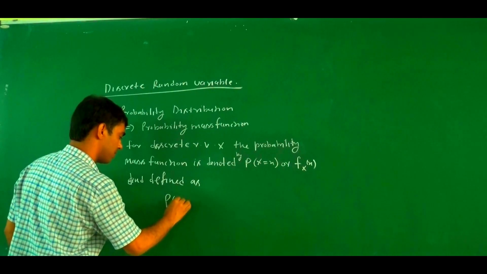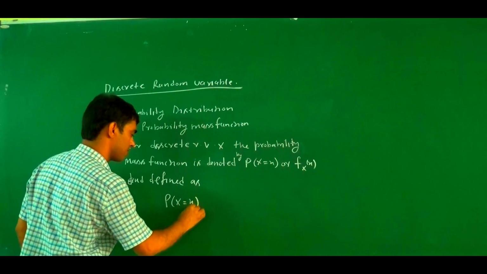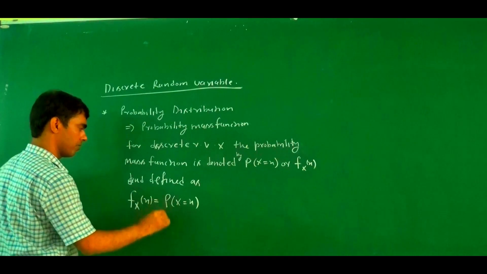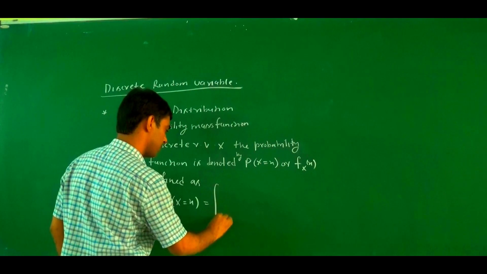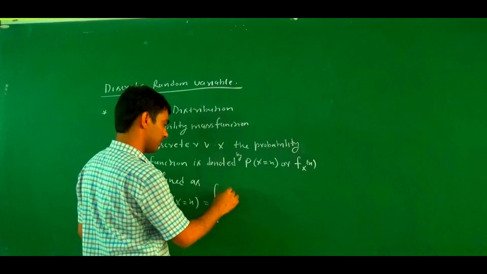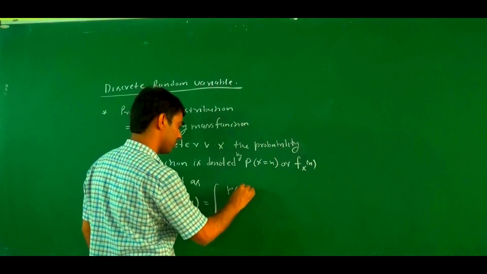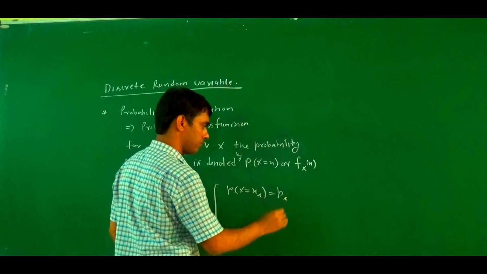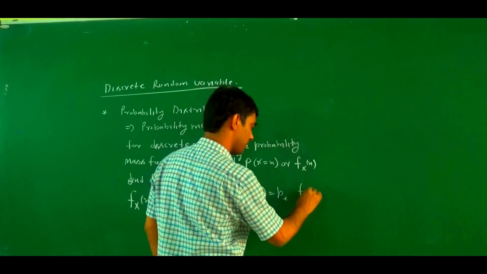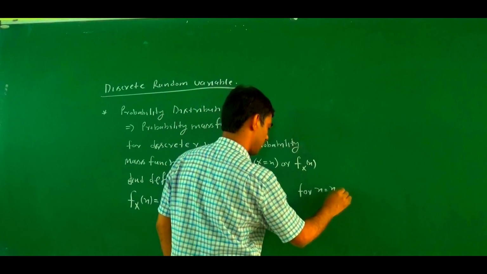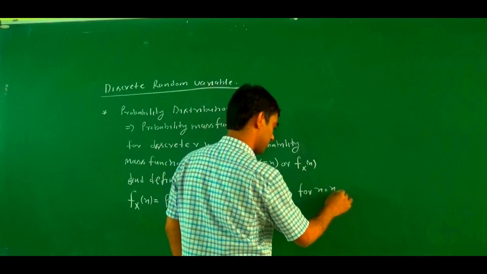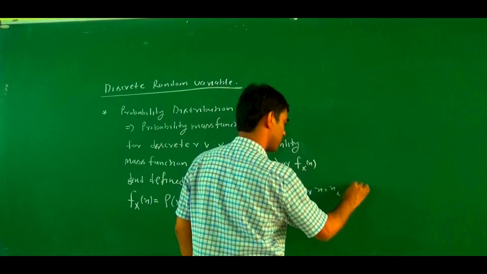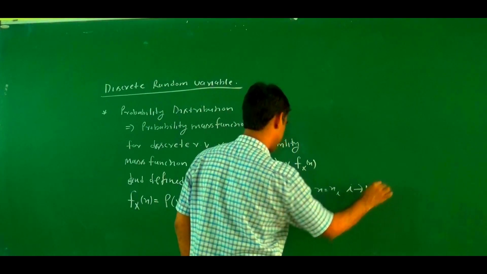f of x equals probability of X equal x_i, equals p_i for x equal x_i, where i ranges from 1 to n.